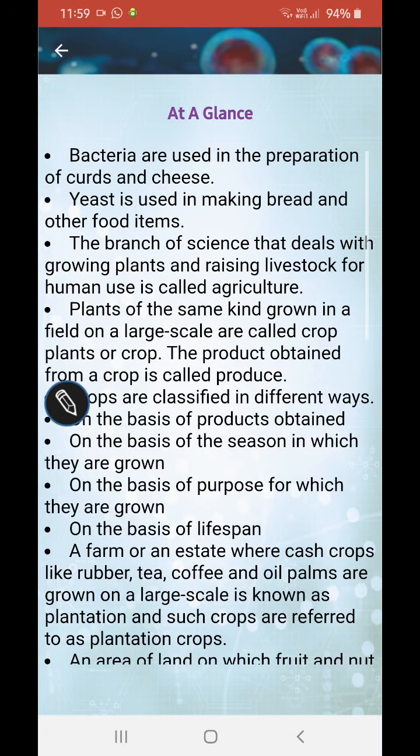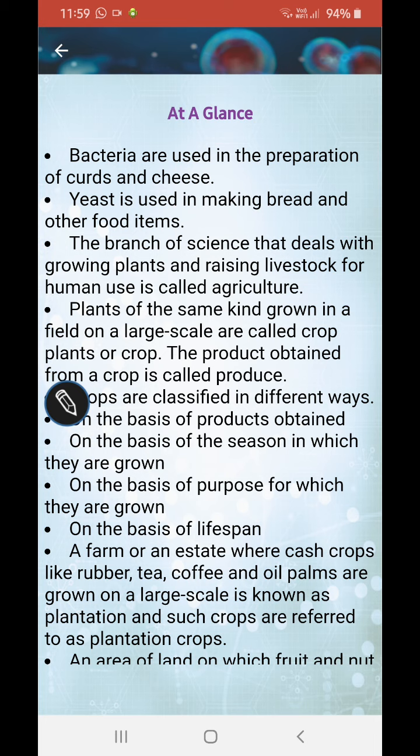So, at a glance, first of all, what do you mean by food production? Food production is production of food. Now, let me give you an example. Do you think that the rice we eat is directly from the ground? No, not yet, right? The rice seeds are grown in the form of agriculture.